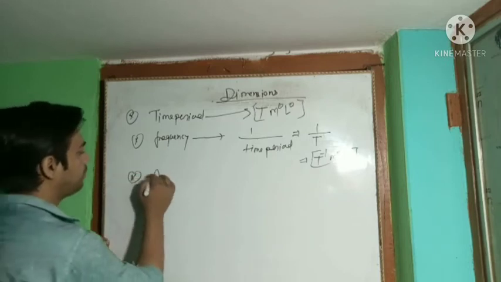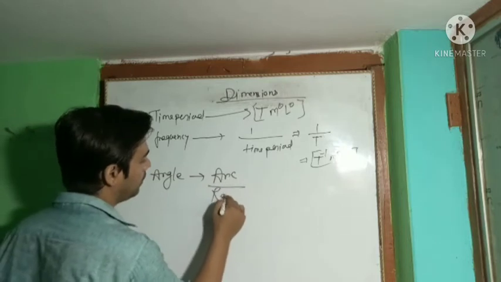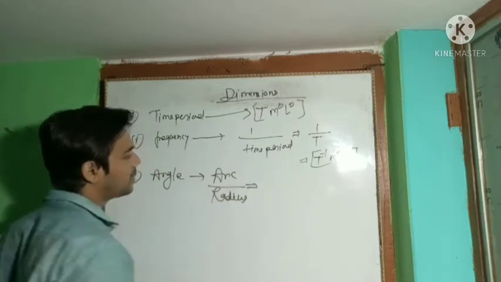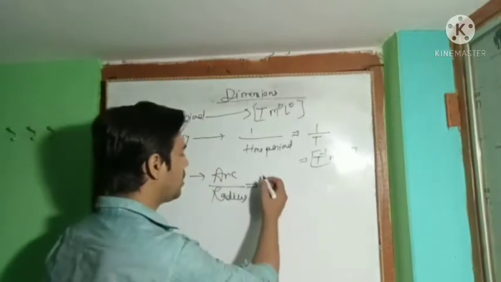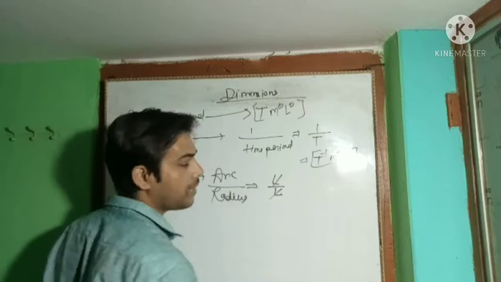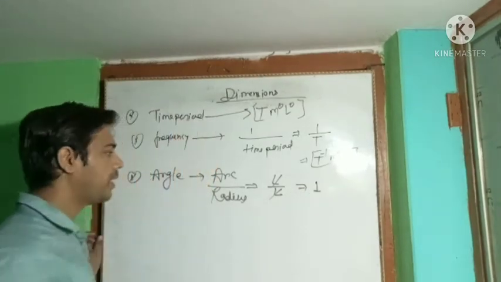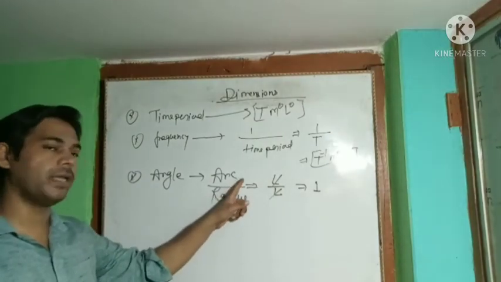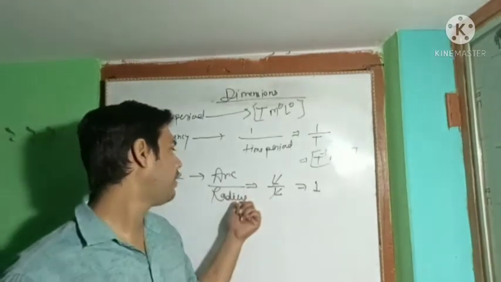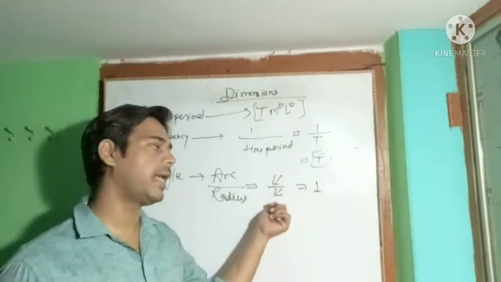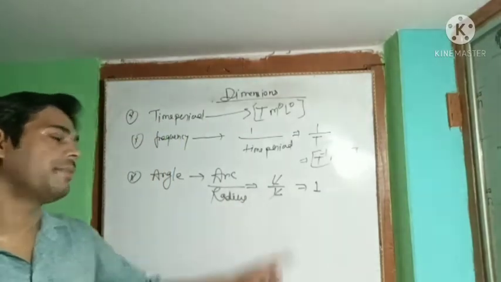Now angle will be defined as arc upon radius. So arc is also a length, radius is also a length. So this will be L upon L, it will cancel out. L upon L will be 1. In SI units, length will be measured as L. This is L and this is L, they cancel each other and we get 1. So angle will be a dimensionless quantity.